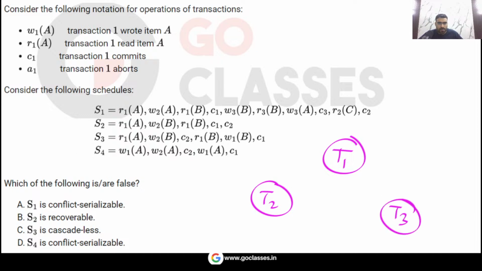Now let's see what the conflict pairs are. So you can see, is there any conflict? R1(A), W2(A). Yes, there will be an edge from T1 to T2, because this is the conflict pair, right? Yes or no? So here you have the conflict pair.